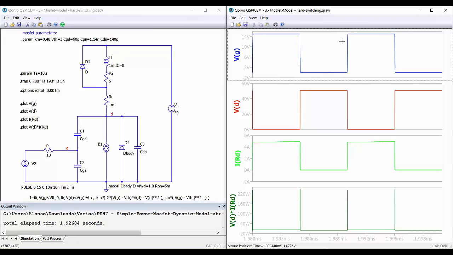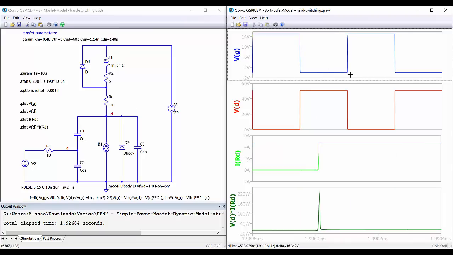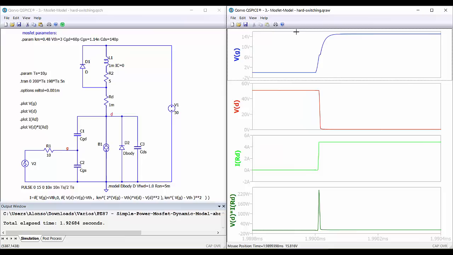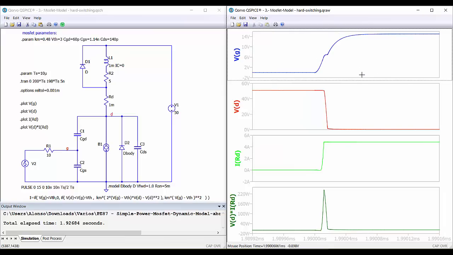So now, for example, let's take a look at the turn on process. So we can see the effect. Here we have the Miller effect. We can check the voltage. So we can see that when we get approximately 3 volts at the gate, the current through the switch starts increasing.